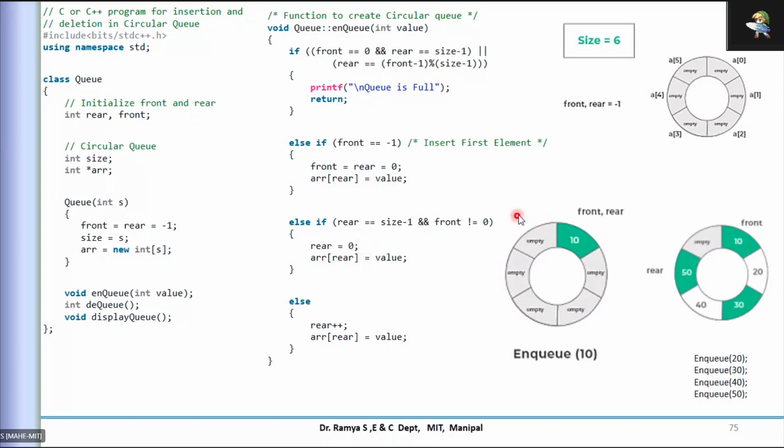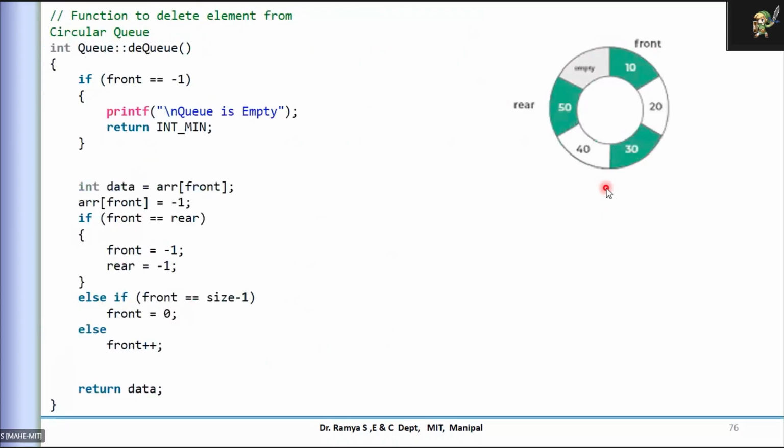Okay, so this is how the NQ method is going to work. In the next case, let us see how the DQ is going to work. What is DQ? You're trying to delete some elements. How is it going to be done? Remember, in NQ, rear is being incremented. So in DQ, obviously the front pointer is going to come into the picture. This is the algorithm or code snippet for your DQ.